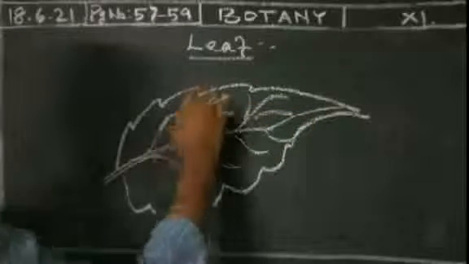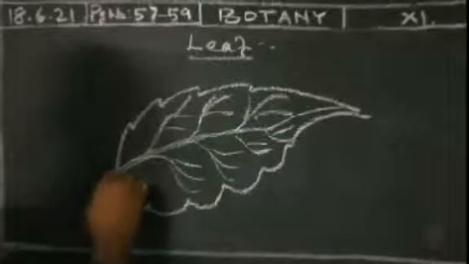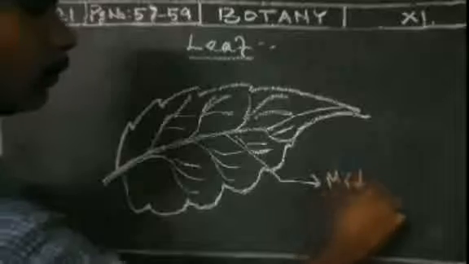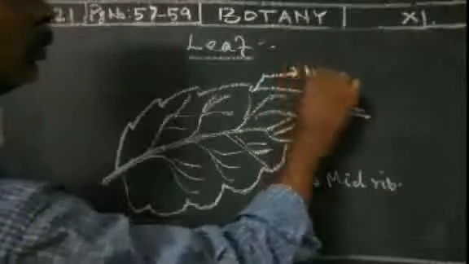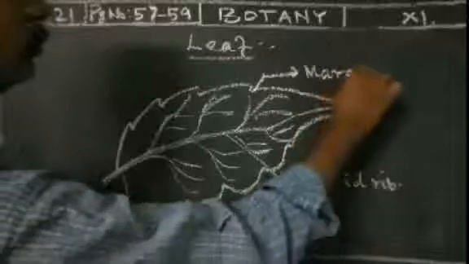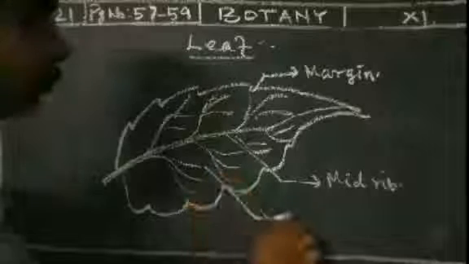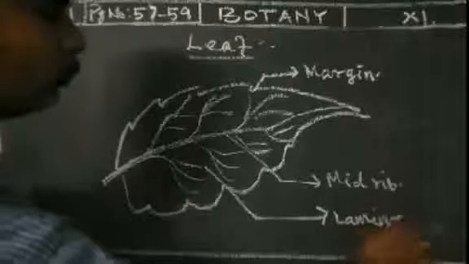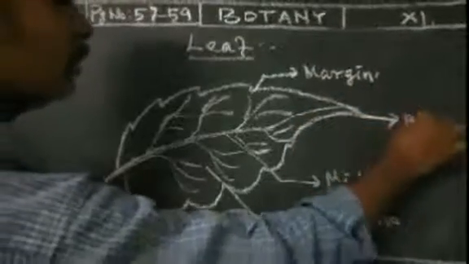This one is the veins. This one is the midrib. This one is the margin. Totally, this is the lamina. The edge is the apex region.